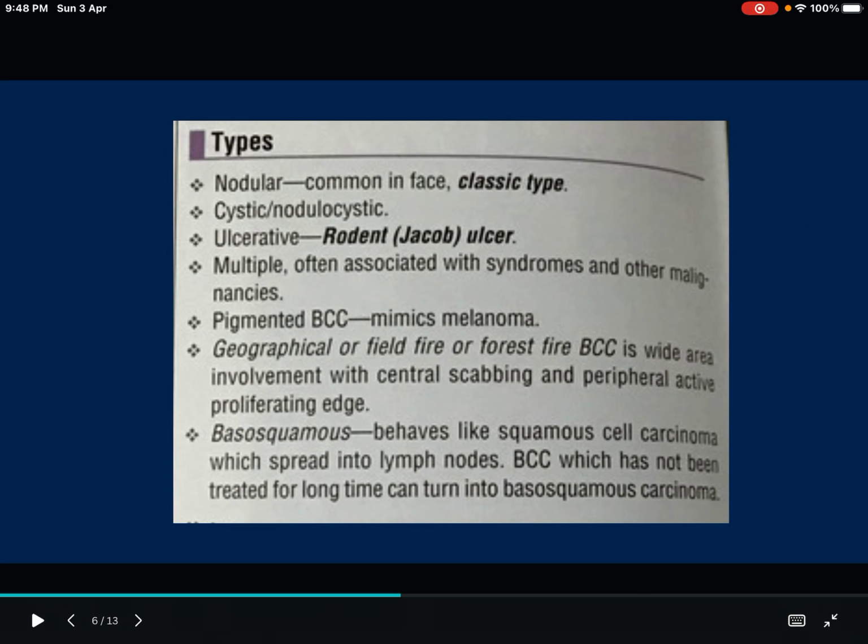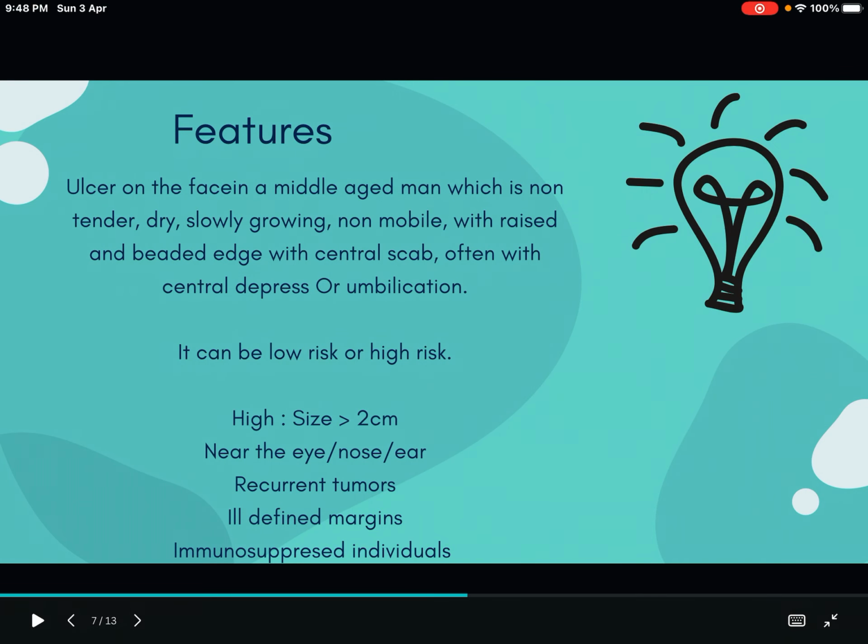There are different types. I think this is not that important, so I just kept a picture of that. There are different types of basal cell carcinoma: nodular, cystic or nodulocystic, ulcerative, multiple, pigmented, geographical or field fire, forest fire BCC, and basal squamous. You can just have a note about the different types. It's not that important.